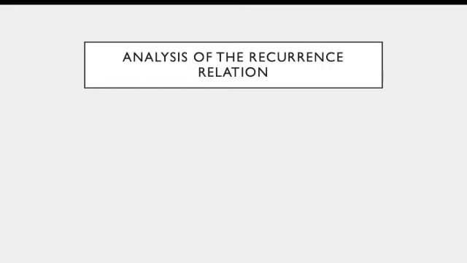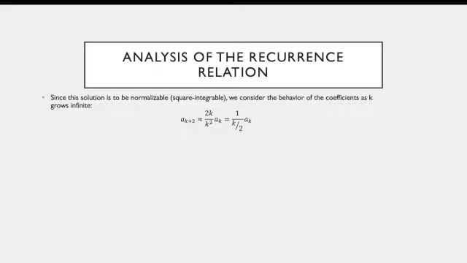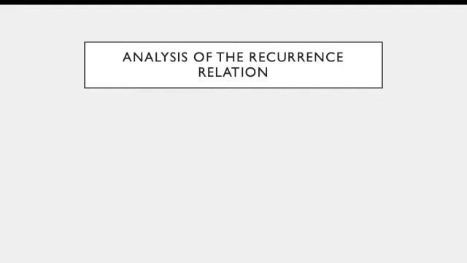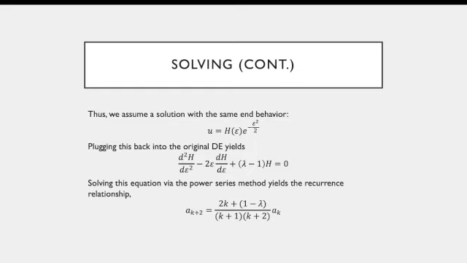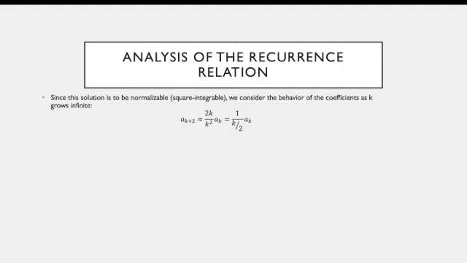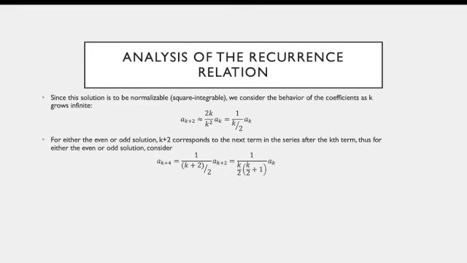So now we're going to analyze the recurrence relationship. Since this solution has to be normalizable, or square integrable, to be a physical state or physical solution that lives in Hilbert space, we consider the behavior of the coefficients as k grows infinite. When this happens, if we go back to the original recurrence relationship, the 1 minus lambda term is negligible, and we get a k squared on the bottom. So we get a_(k+2) is approximately equal to 1 over k over 2 multiplied by a_k. For either the even or odd solution, the k plus second term corresponds to the next term in the series after the kth term.